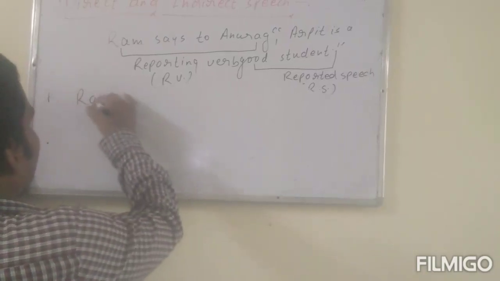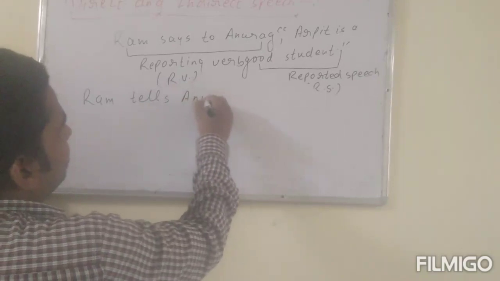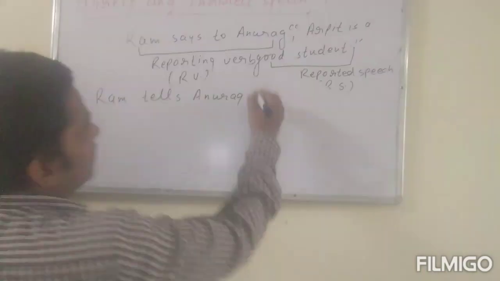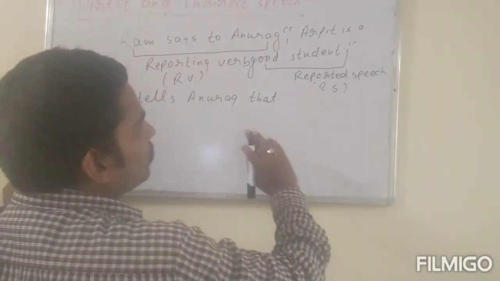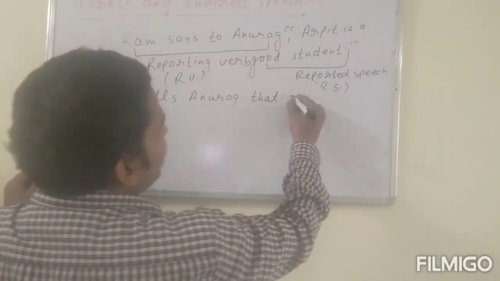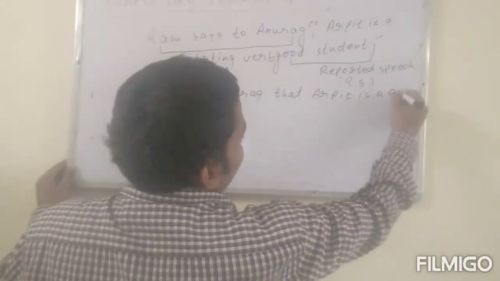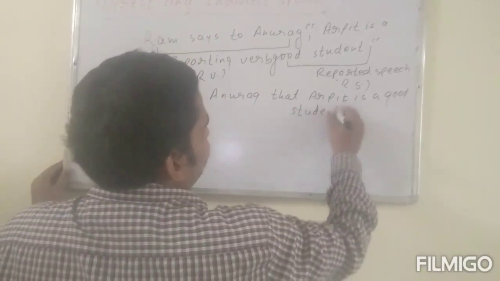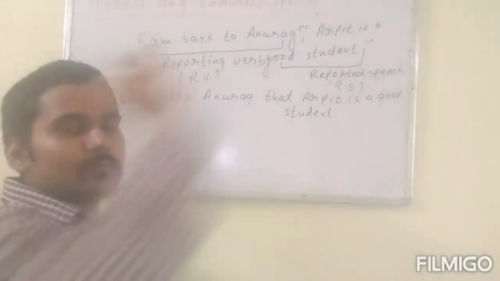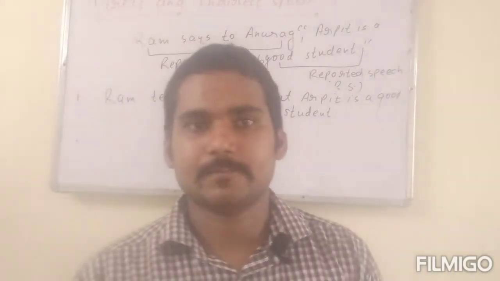Ram says to changes into tells Anurag that. Now there will be no change in the tense of the reported speech, meaning Arpit is a good student. This is the first rule, if the reporting verb is in present tense.